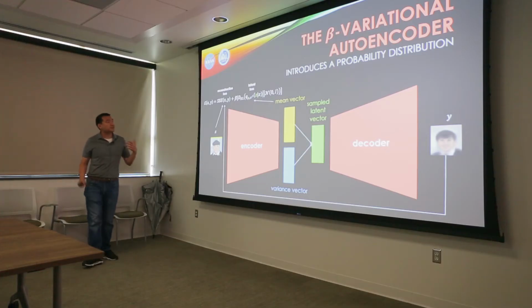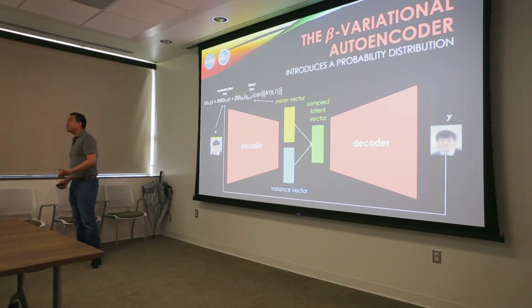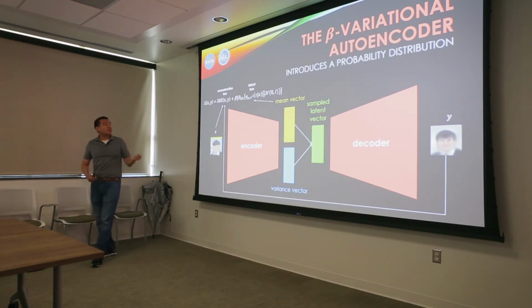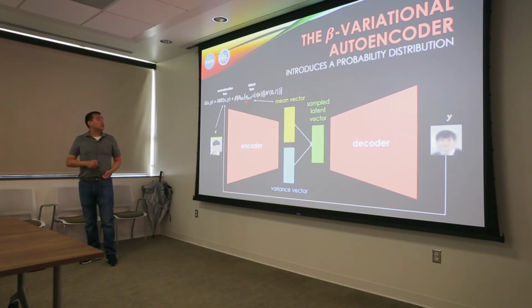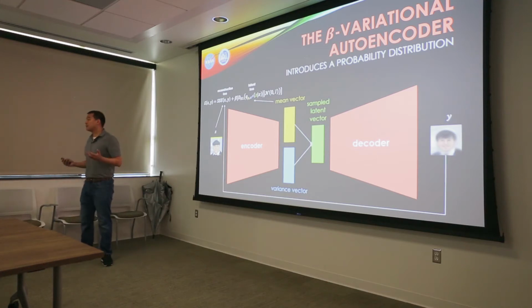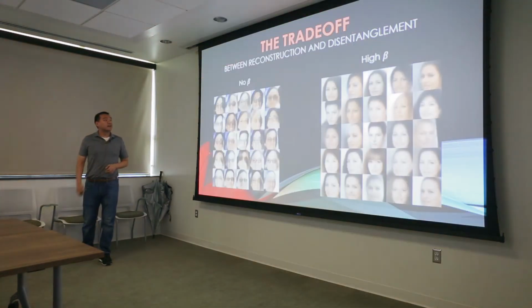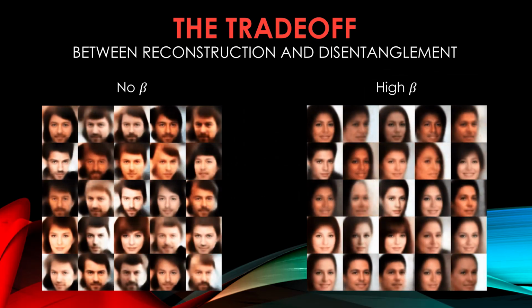And the reconstruction loss and latent loss are diametrically opposed, so if we try to minimize one, we end up increasing the other. So the model gives us a hyperparameter that we get to choose, called beta. This hyperparameter allows us to choose the balance between the latent loss and the reconstruction loss. And it turns out that if we set beta to a high value, we get much cleaner latent